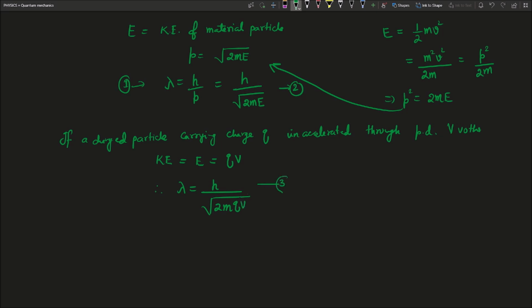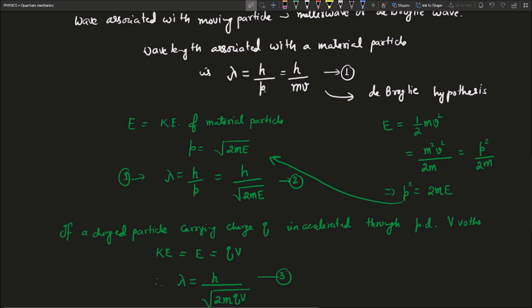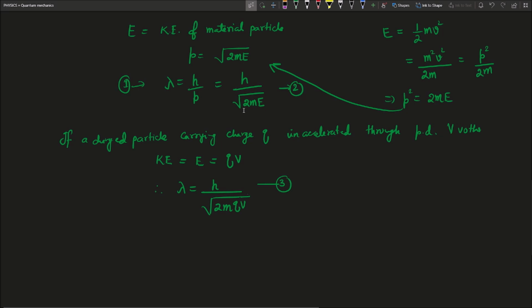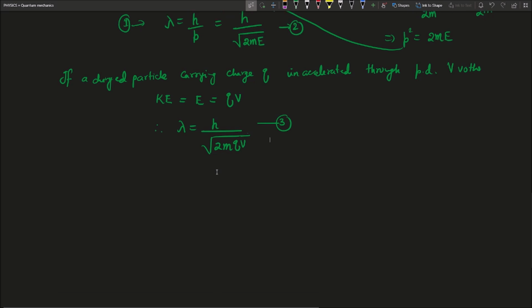So these are the different forms of the de Broglie wavelength. First one is lambda equal to h by p, that is h divided by mv. Second one is h divided by root over 2mE. Third one is h divided by root over 2mqV.